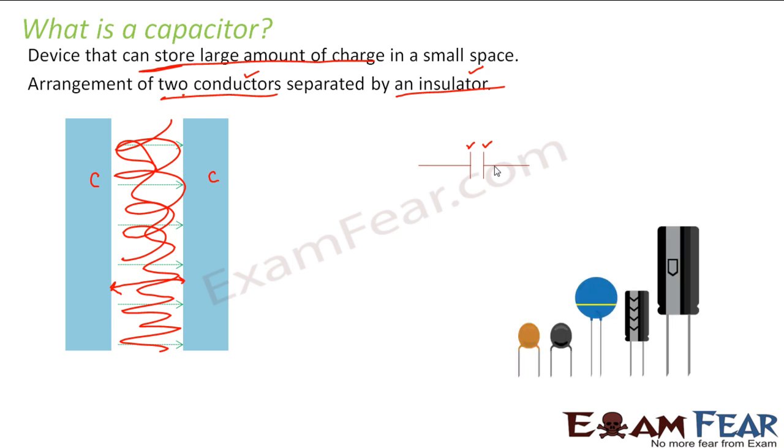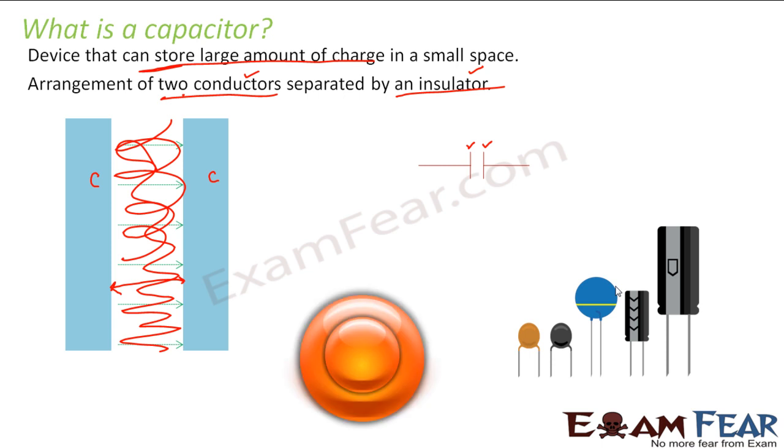Now how do capacitors look? If you go to your physics laboratory in your school and ask the lab guy to give you a capacitor, they will look somewhat like this. They are all different kinds of capacitors with different capacity ranges. This is how real capacitors look. They are very tiny, not huge things. In your motherboard or any electronic device, you have so many small circuit elements, and one of those is a capacitor. So this is how a capacitor looks.